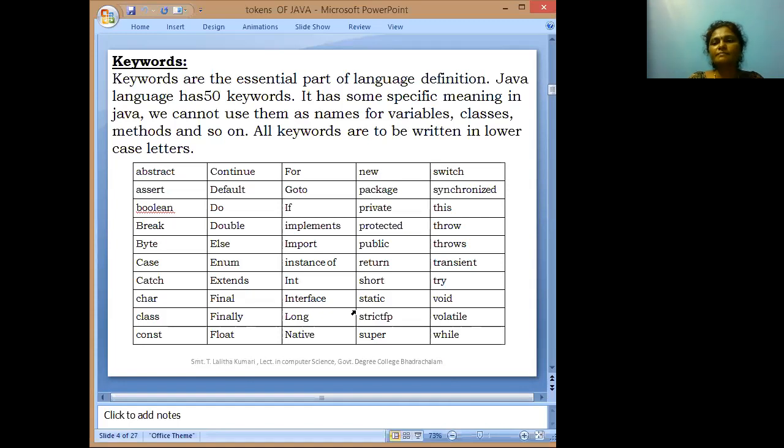Keywords. Keywords are the essential part for developing the programming language. In Java, there are 50 keywords. Each keyword has some specific meaning. The user cannot alter the meaning of a keyword. So we cannot use the names of the variables, classes, methods as the keywords. All keywords are written in lowercase letters. Suppose we want to define any variable, that variable name should not be taken from these keywords.